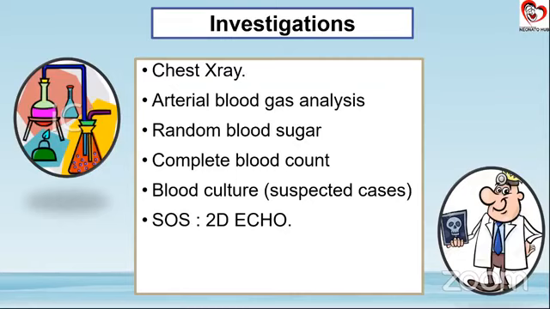The other thing that you do is definitely an arterial blood gas analysis. Preferably with a preterm baby, most of the time we do put in the central lines when the baby arrives in NICU, so it's a good idea to get an arterial blood gas through there.